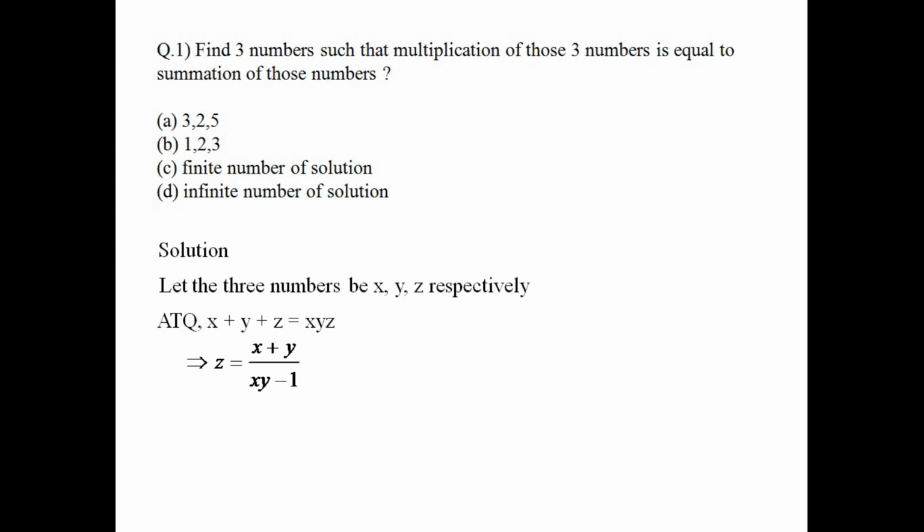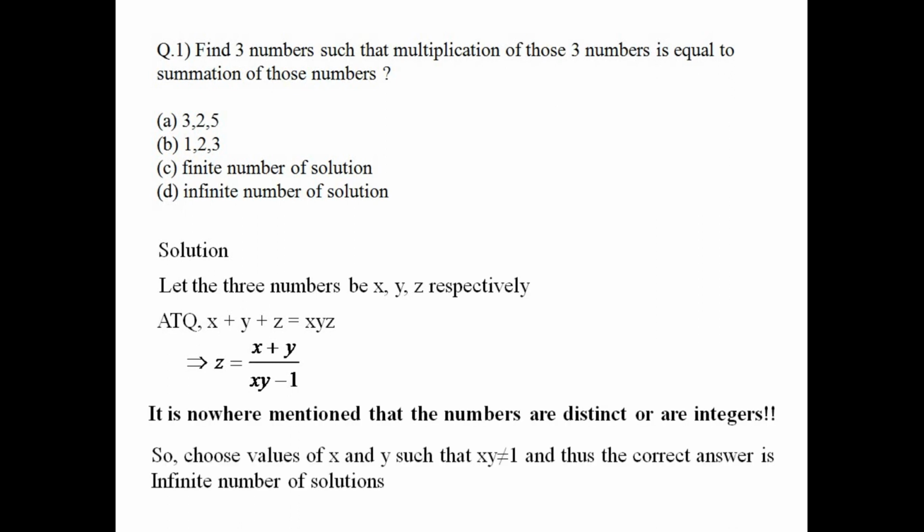So you can put any xy value here and you can get the z output, any xy value whose product is not equal to 1, obviously. If the product is equal to 1, then z will tend to infinity, which will not be a number anymore. Any other xy value will give a z, so it will form a triad. One such triad is 1, 2, 3, but I can give you another example also: 1, 1.5 and 5 is also a triad. You can get multiple such triads, you just need to choose some xy such that the product is not 1. So the correct answer here is an infinite number of solutions.